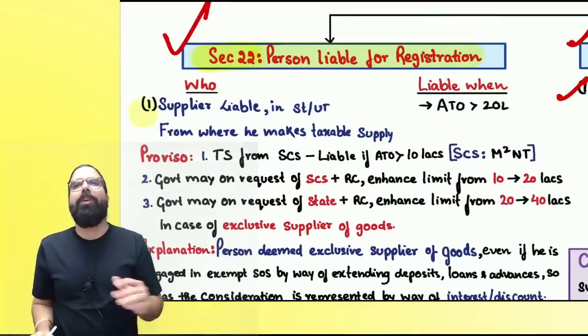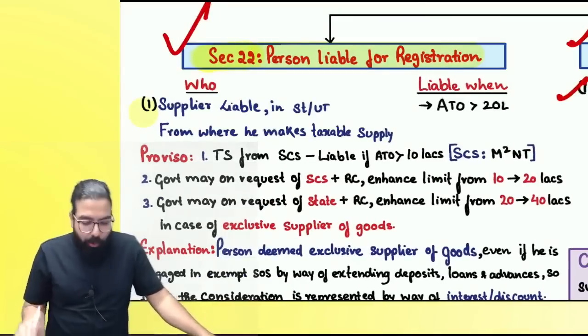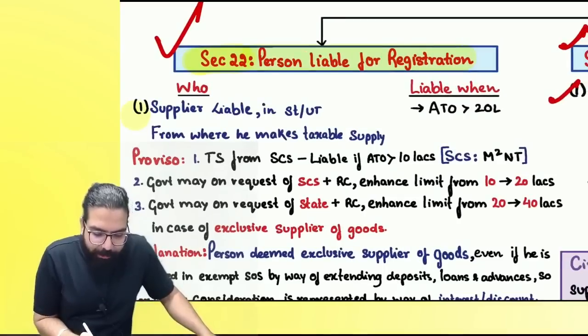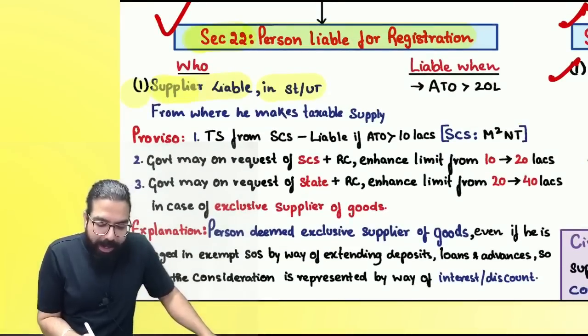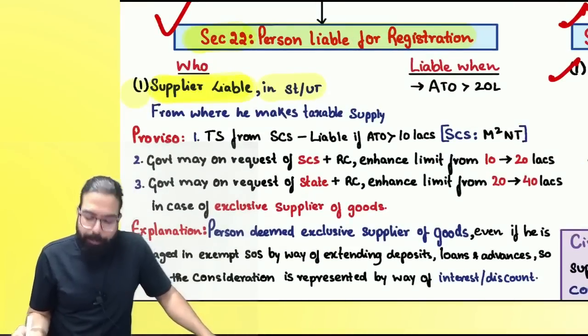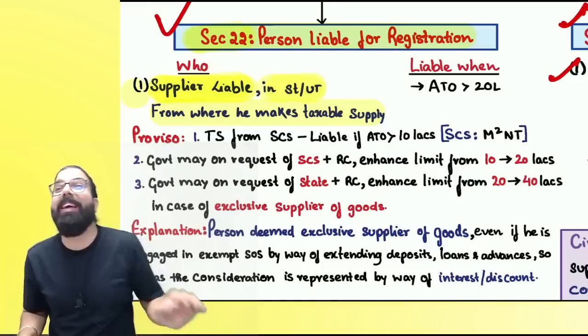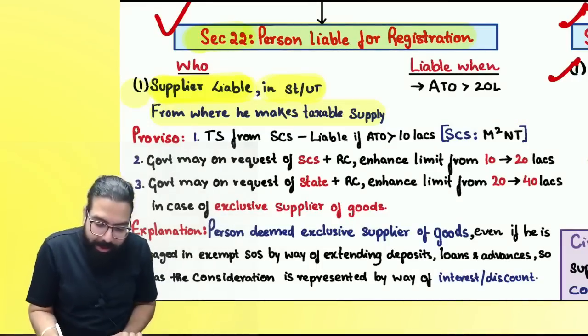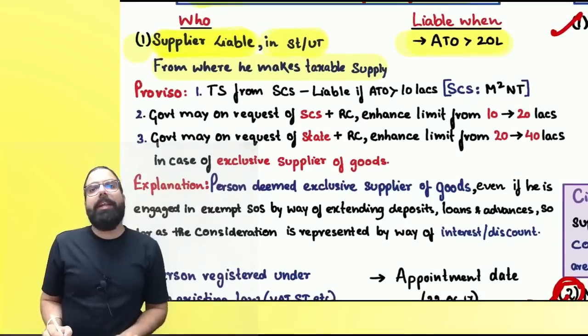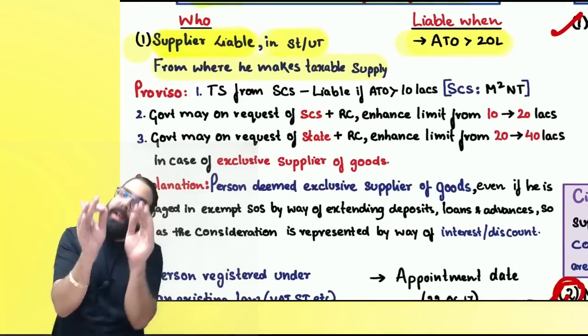22.1 is the most important part, which talks about, sir, if you are a supplier, liable in state or union territory, the supplier will be liable. Who will be liable? First of all, a supplier in the state or union territory from where he makes taxable supply. Are we clear? When his aggregate turnover crosses 20 lakh. But then the government went ahead and told, Baba, 20 lakh is the limit.